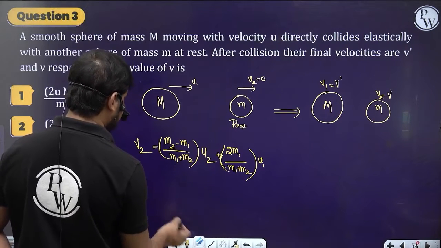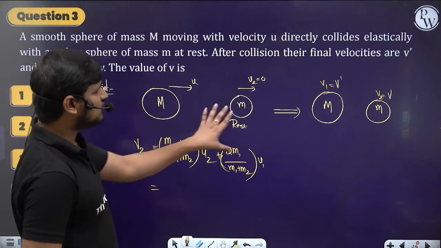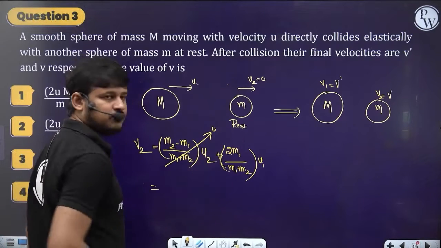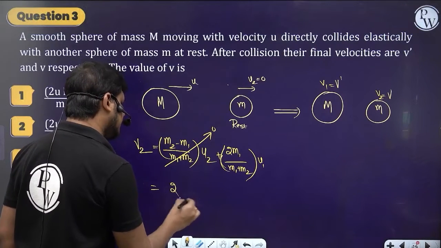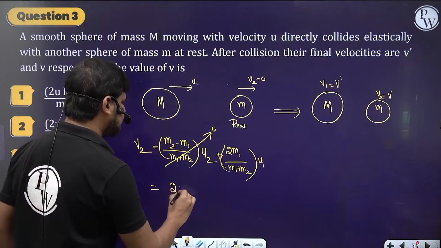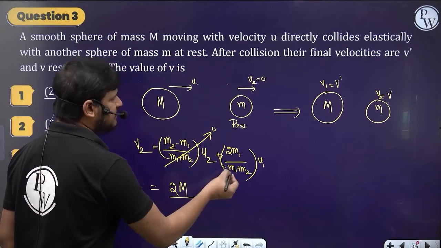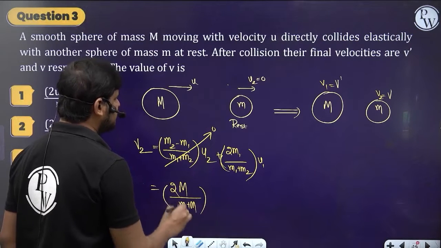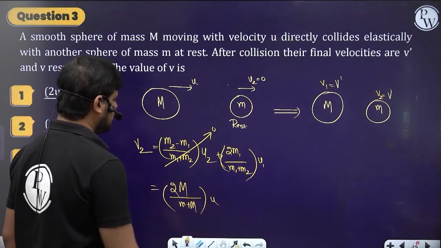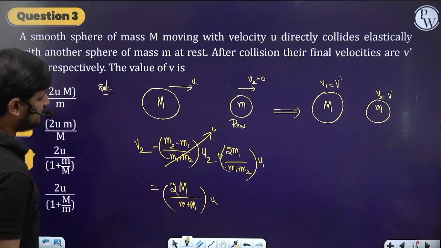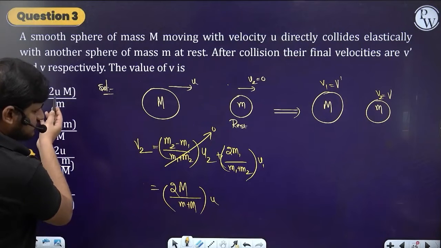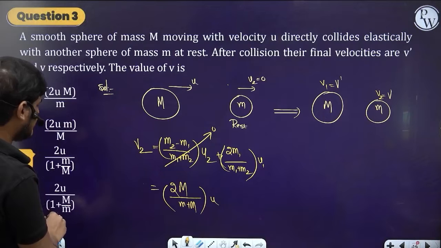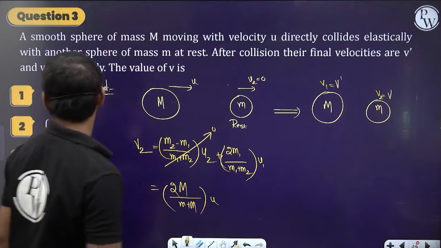Shall I write this whole term as 0? Because the u2 is 0, this whole term will become 0. Now directly take this one: 2 into m1, which is capital M, by m1 plus m2, so small m plus capital M, into u1, which is u. So this is the velocity v2: 2uM by (m plus M). So it should be m plus M in the denominator, but that is not there in the options. So let's do one thing.